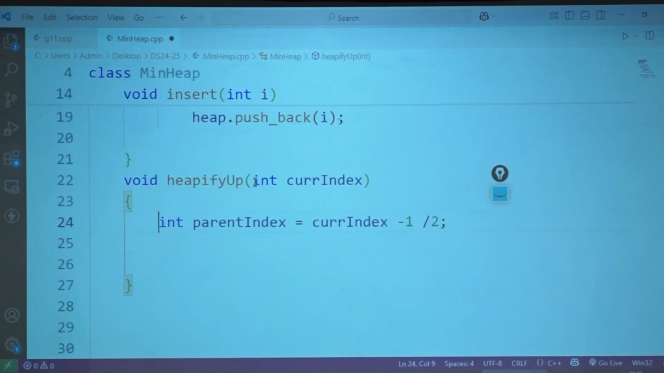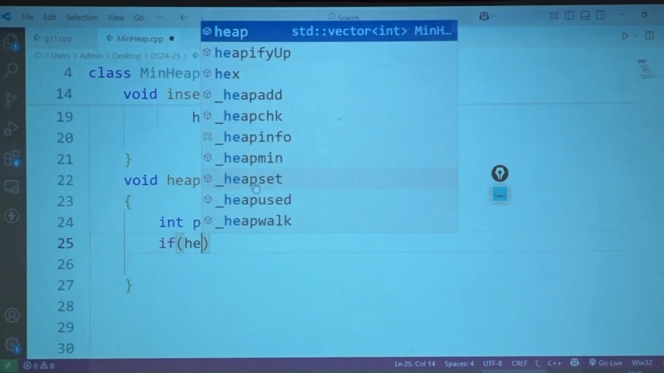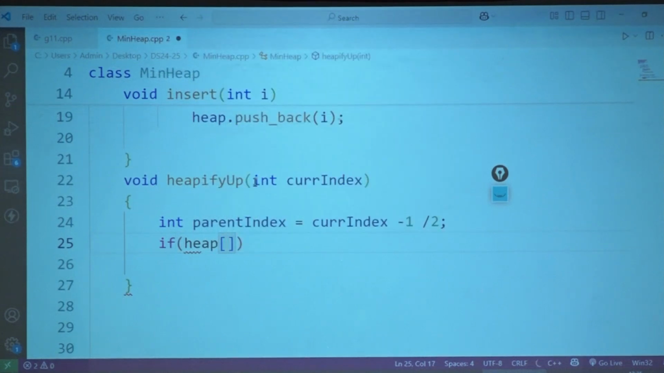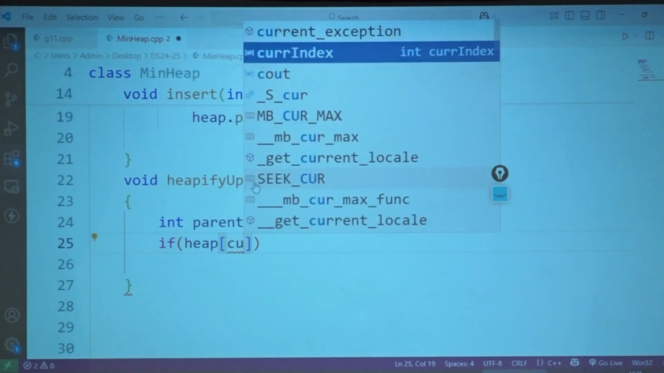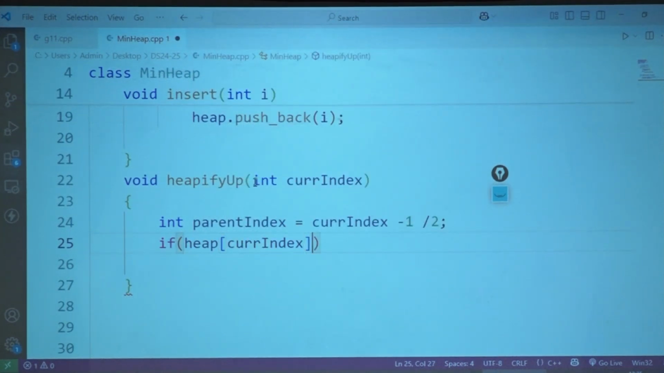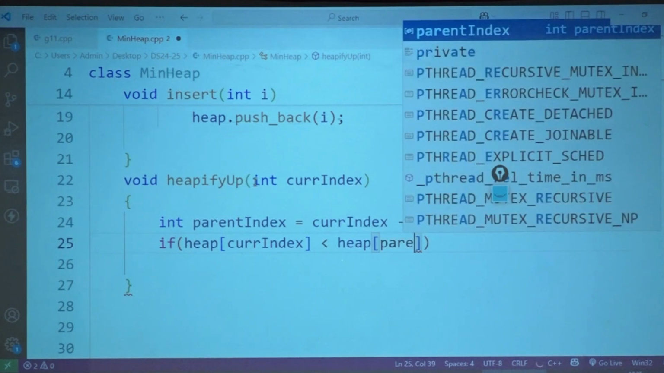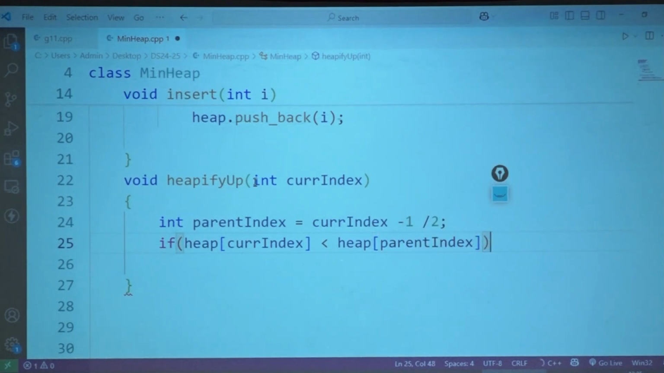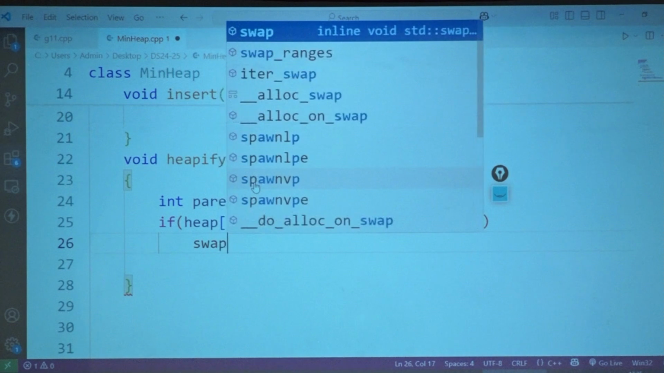Okay, I have my current index. I have my parent index. Now what do I need to check? If heap of current index is less than heap of parent index, what do I need to do? I need to swap it.